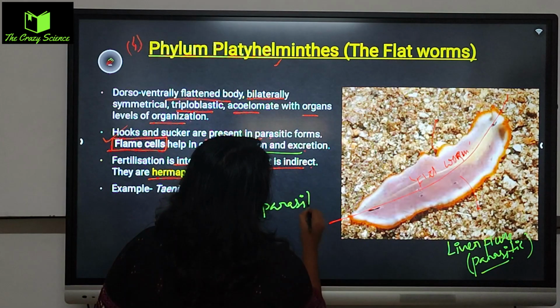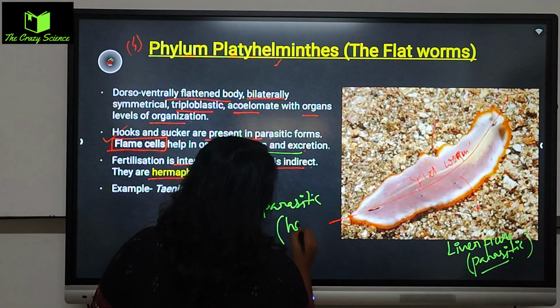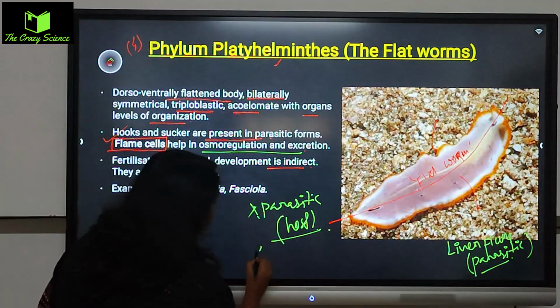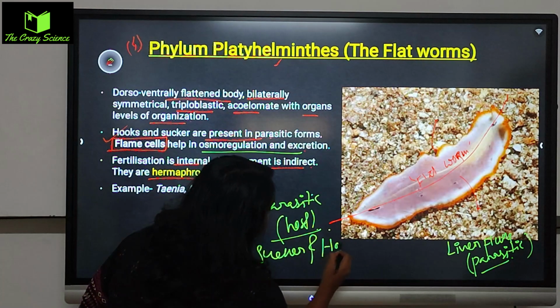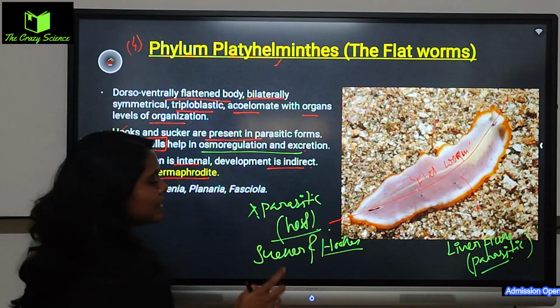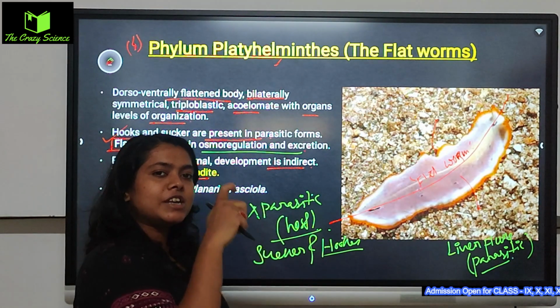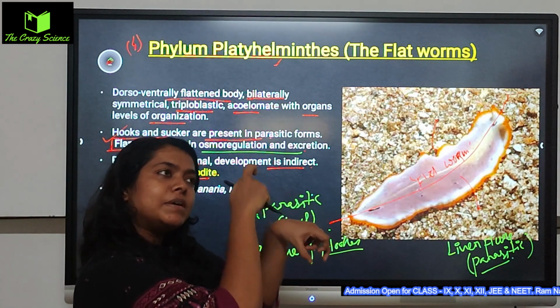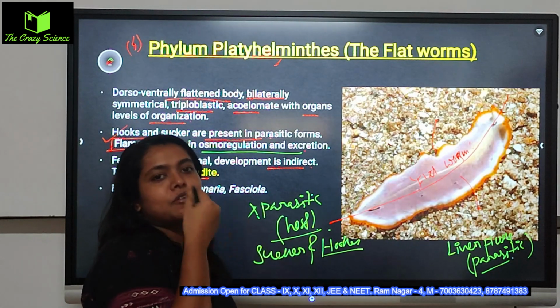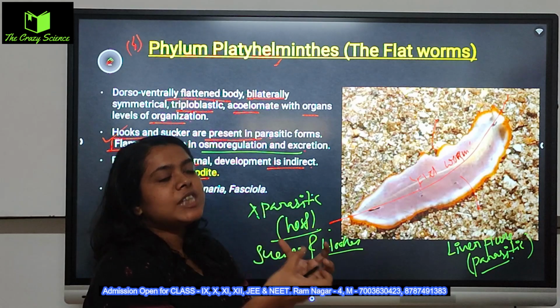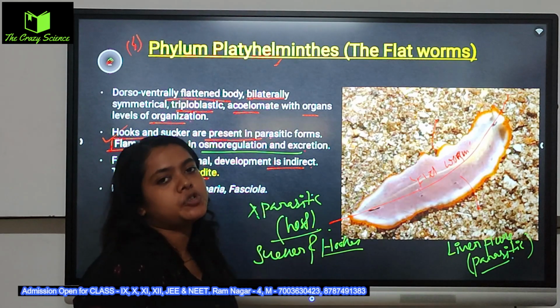Completely parasitic. They require a host. Okay, and they are just connected with the host by the sucker and hook. Hook means a hook-like structure through which they connect with a particular host body, and the sucker is a kind of system connected to their mouth, through which they can suck the blood and all the nutrition.